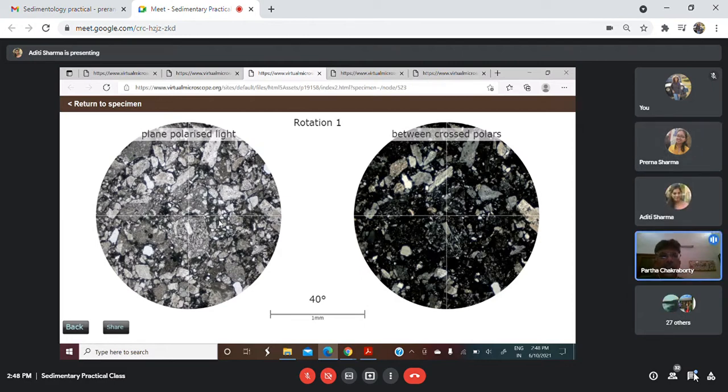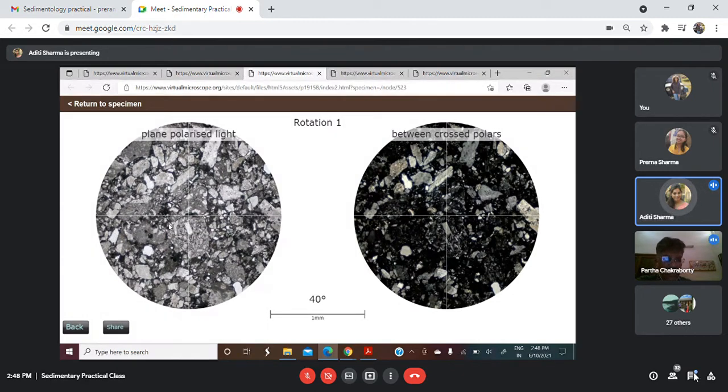No, are you talking about plane polarized light or cross polarized light? Cross polarized light. A lot of framework grains have also become dark. How can you identify the matrix here? If I go to plane polarized light, you can see a lot. Aditi, please explain. Sir, all these finer grains are matrix. Matrix is basically very fine grain, I think finer than 0.03 mm.